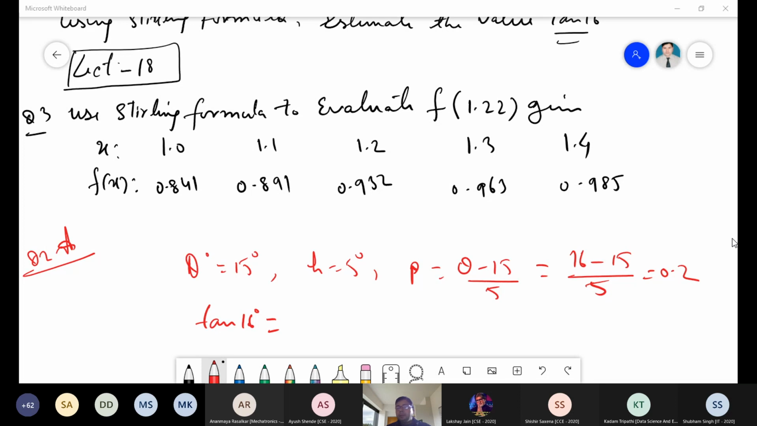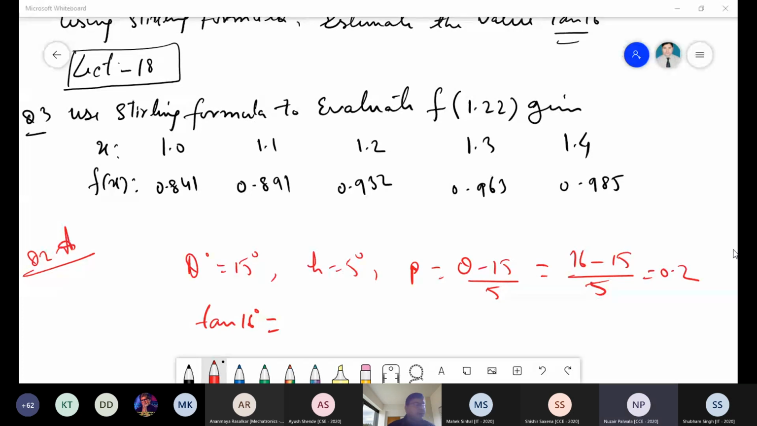Mahek Singhal. Yes, sir. Did you get the answer? No, not yet, sir. I only made the table till delta to the power 4, so my answer is 0.286. Your answer is 0.286.